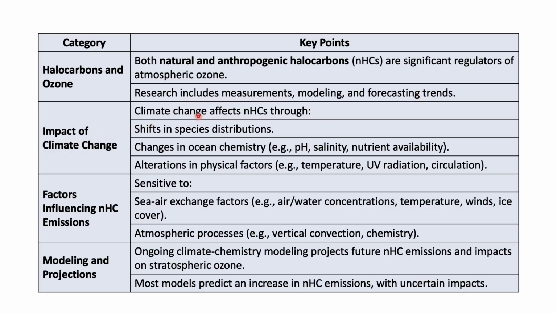Climate change affects the natural and anthropogenic halocarbons through shifts in the reactive species distributions. Similarly, the changes in the ocean chemistry, that is pH, salinity and nutrient availability, affect the production of halocarbons. The alteration in physical factors like temperature, UV radiation and circulation actually affects the transportation of these species.